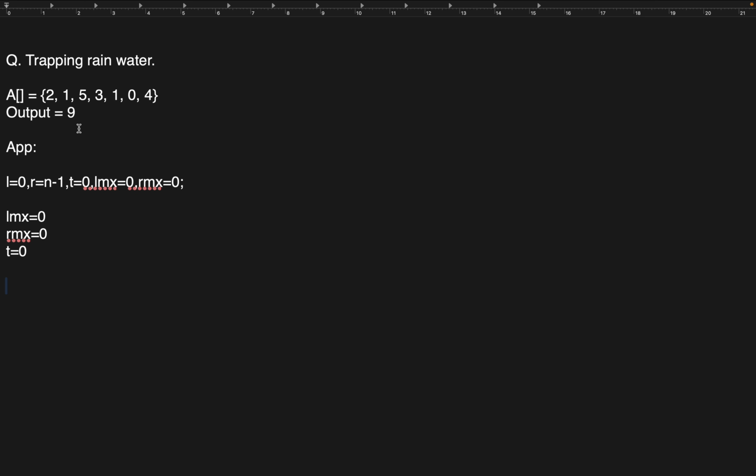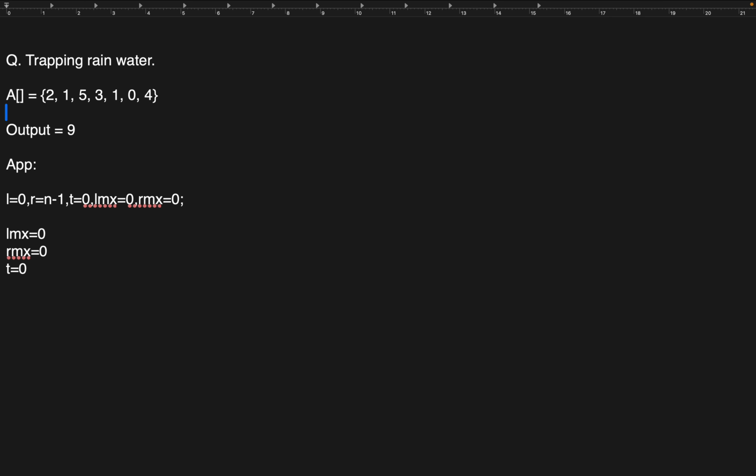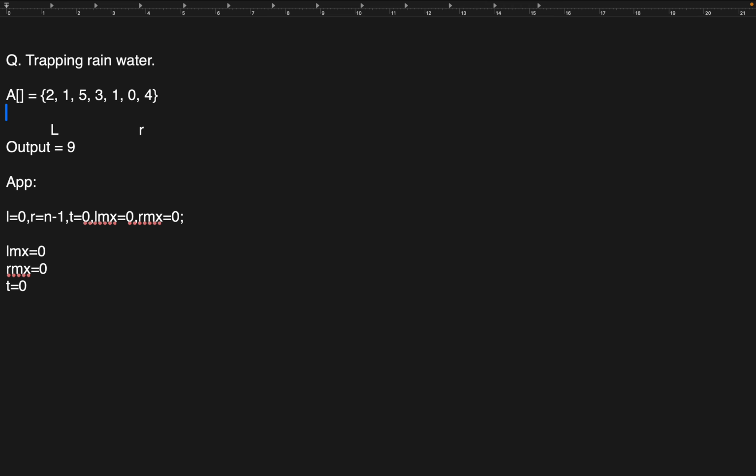So here the first pointer is at, this is the L, and here this is the right. I will write the indexing as well. 0 1 2 3 4 5 6 7. Okay, total 7 elements are there, so 0 to 6. So currently right is at the last and left is at the first.